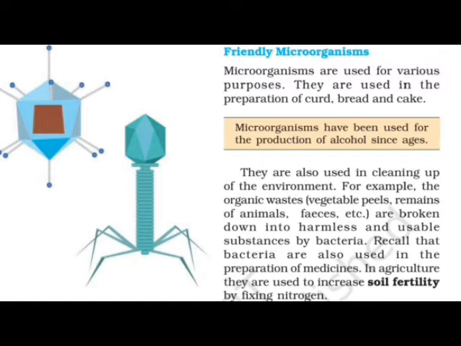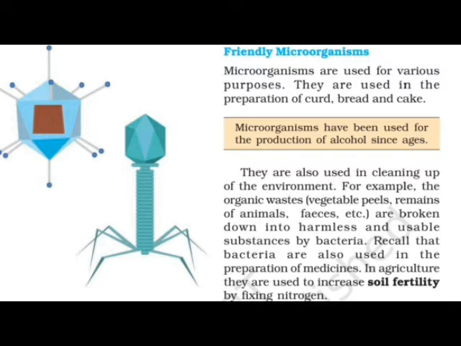These microorganisms are also used for cleaning up the environment. Now you may think, sir, how can you say that microorganisms help to clean the environment? Some examples are given in the textbook. For example, organic wastes such as vegetable peels, remains of animals, feces, etc. are broken down into harmless and usable substances by bacteria.